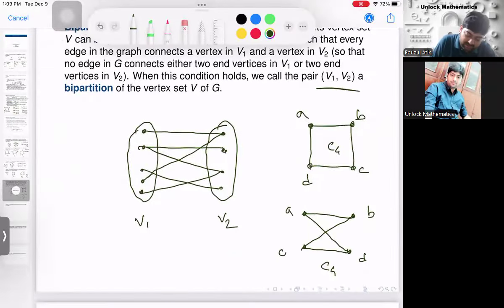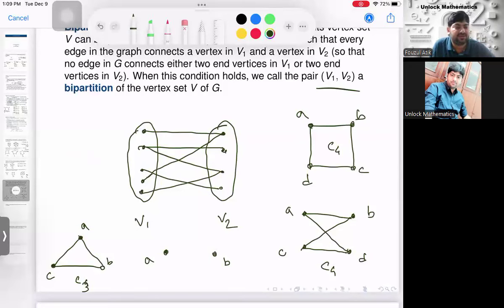Then I am drawing one more graph. Check this one. What is this graph? It is a C3. And I am making it. Is it a bipartite graph? Is it possible? You try. I am putting maybe A in one set and B in the other set. But how will I put C? Because C is adjacent to both A and B. So I cannot put C here, right? So therefore, this graph C3 is not a bipartite graph because you cannot make a partition.